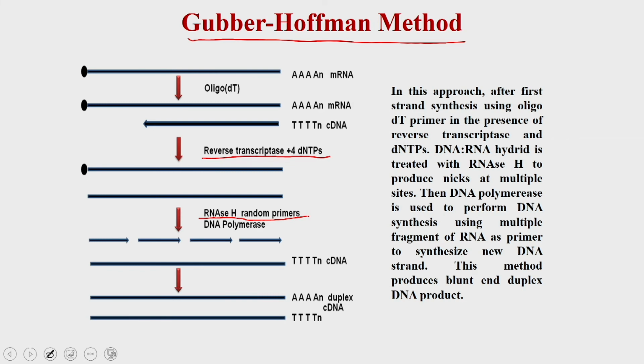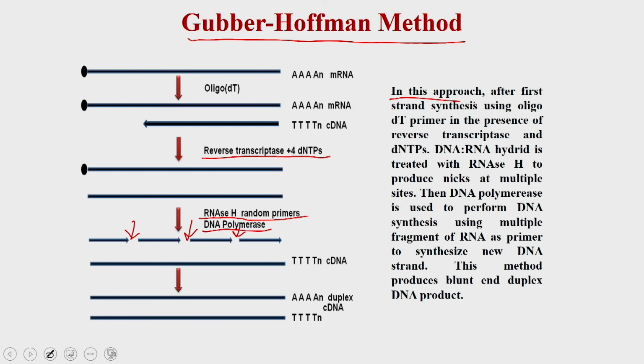What happens is the RNase H degrades the RNA in multiple places, and that is how it generates the primers, because the remaining RNA molecules behave like primers. Then you add the DNA polymerase. These RNA fragments work as primers, and the DNA polymerase uses them to synthesize the second strand. So, that is what is written here.